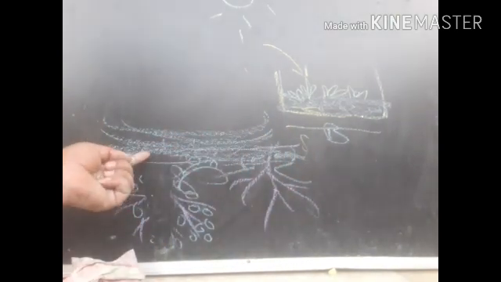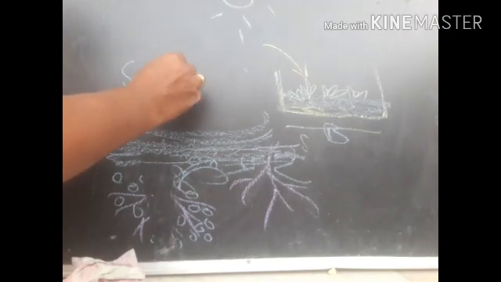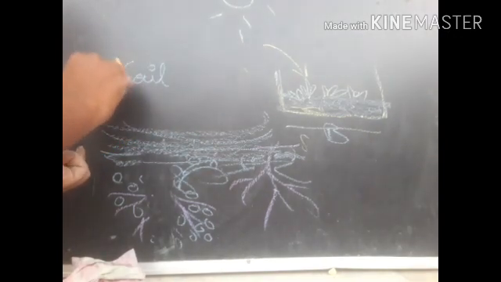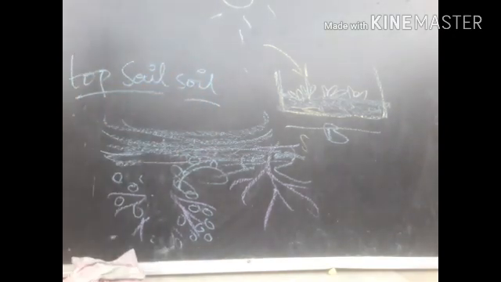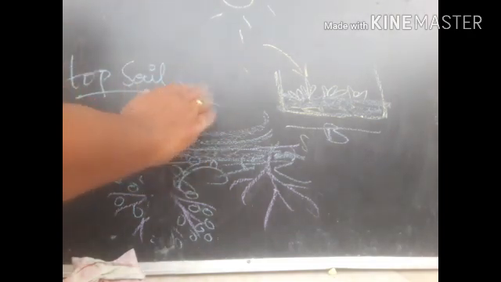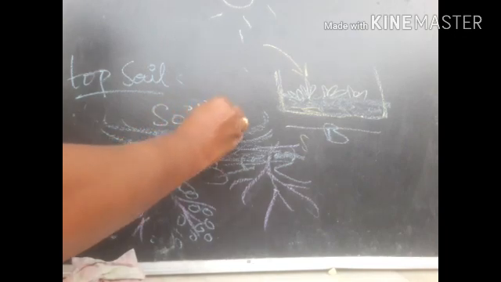Removal of top soil by wind or a stream of water is called soil erosion.